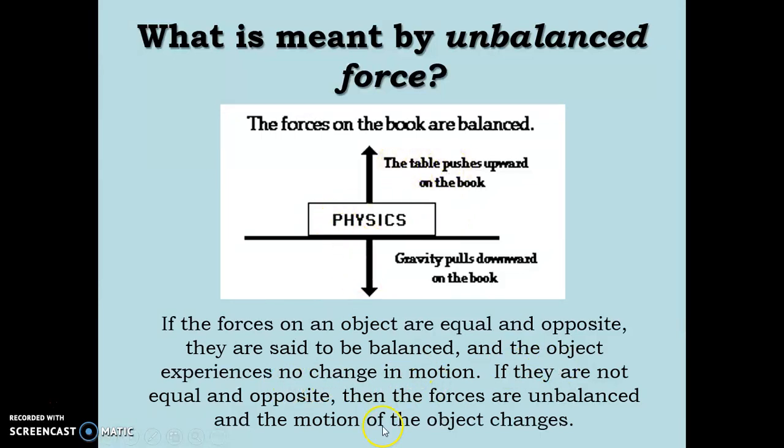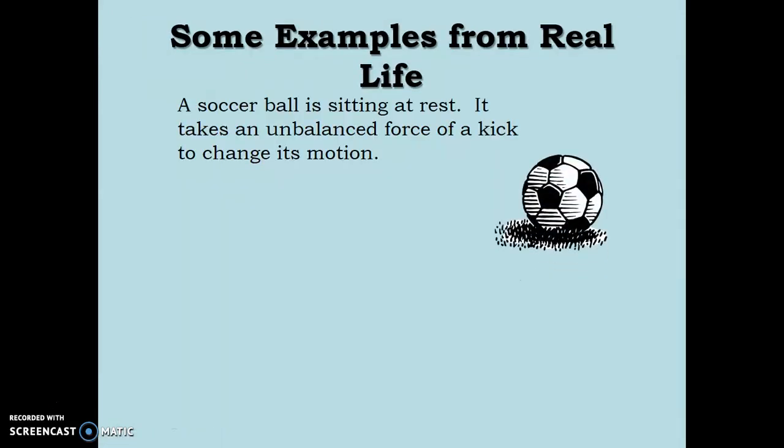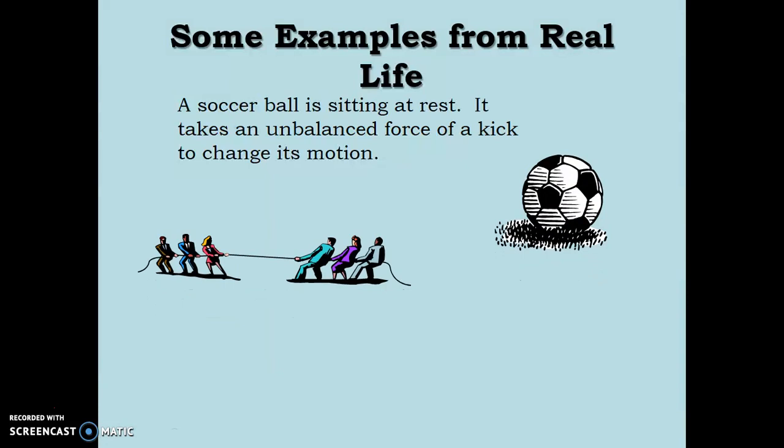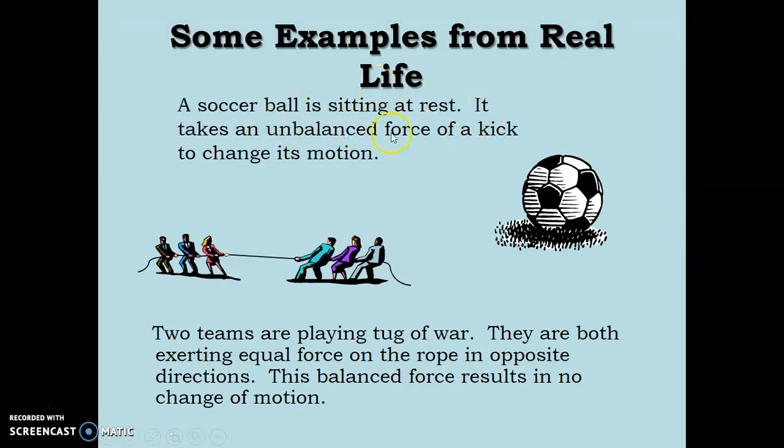If the forces are not equal and opposite, the forces are unbalanced, and the motion of the object changes. Some examples from real life: a soccer ball is sitting at rest. It takes an unbalanced force of kicking to change its motion. And for example, two teams are playing tug of war. They are both exerting equal force on the rope in opposite directions. This balanced force results in no change in motion.